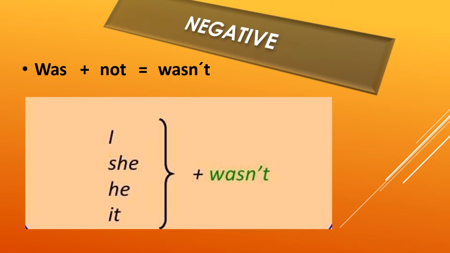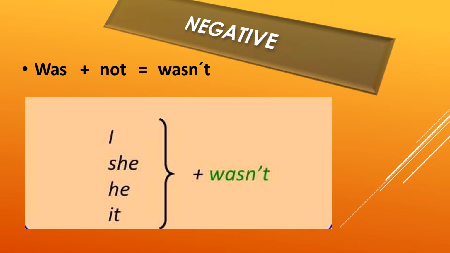Now, how to form the negative sentence in past tense. I was in class 4 last year. This is the positive sentence. But when you change it into a negative sentence, you will say, I was not in class 4 last year. So with singular, we will use was plus not.